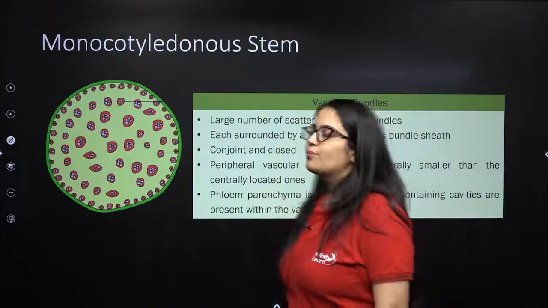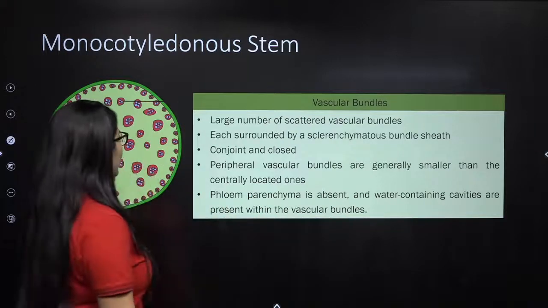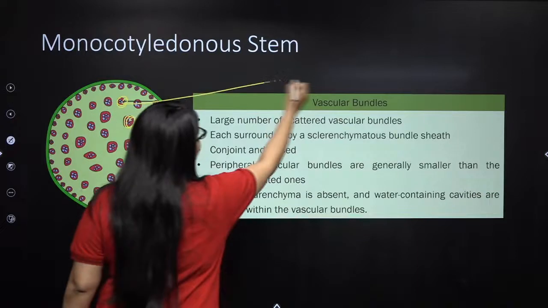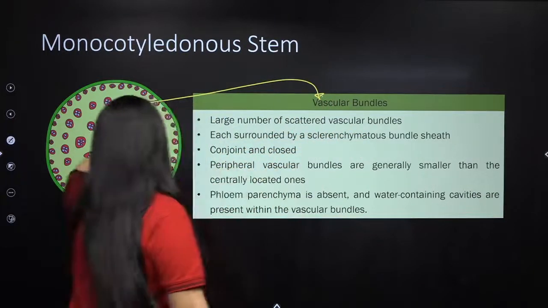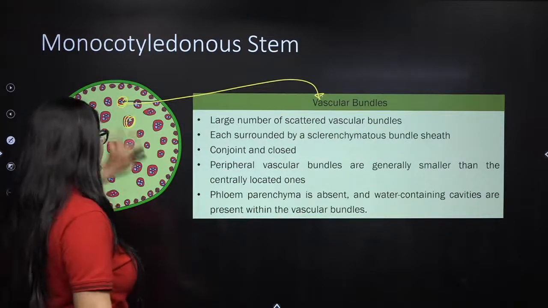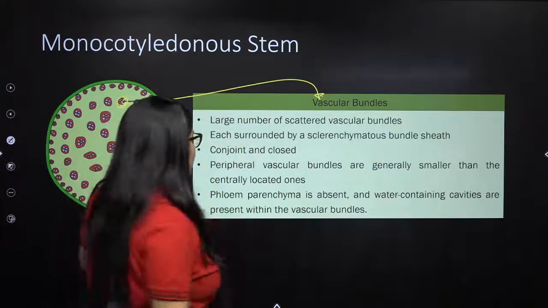So this is how your monocot stem looks like, right? This is how your monocot stem looks like, and see, these are the vascular bundles. So a large number of scattered vascular bundles. There are scattered vascular bundles on the periphery, which are smaller, and in the middle there are bigger ones. So this is how the vascular bundles are scattered, and that too in large number.